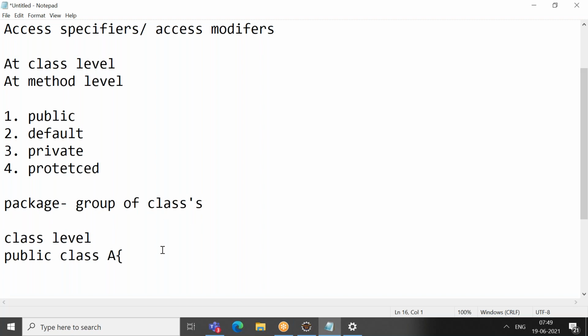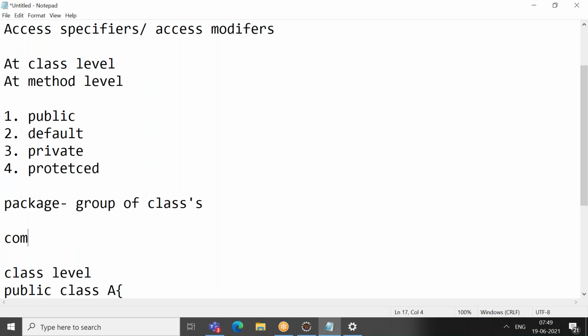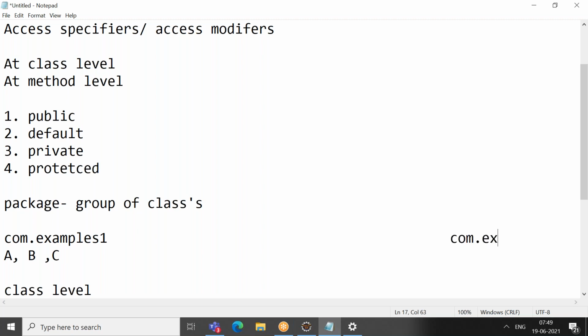Okay. So for example, you have a package called com.examples. This is my first package. Here there may be n number of classes. Assume that the package com.examples contains classes A, B, and C. Similarly, you will have one more package called com.examples2.